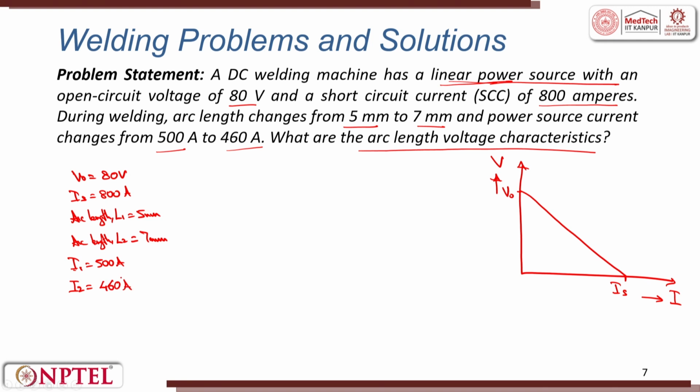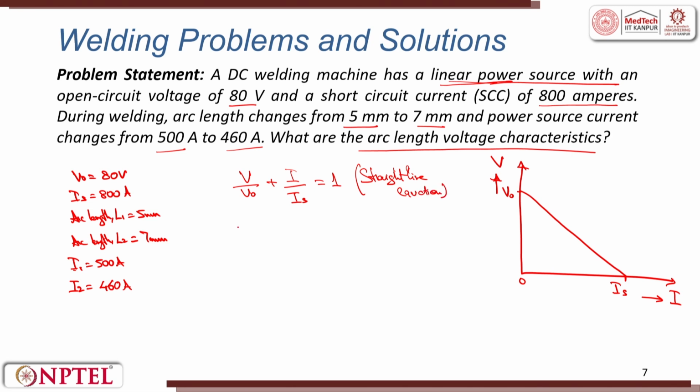So, this is a straight line. From the straight line equation directly I can say V by V naught plus I by Is is equal to 1. This is a straight line equation.